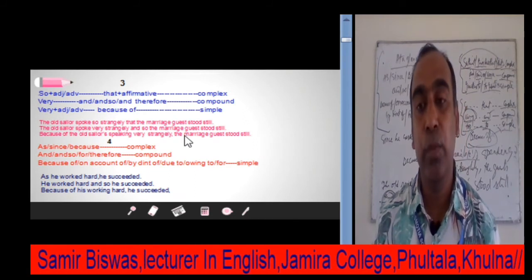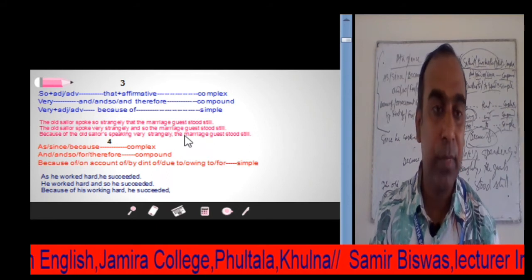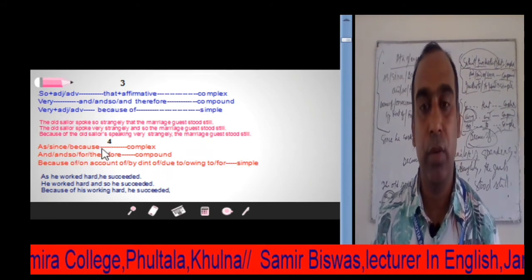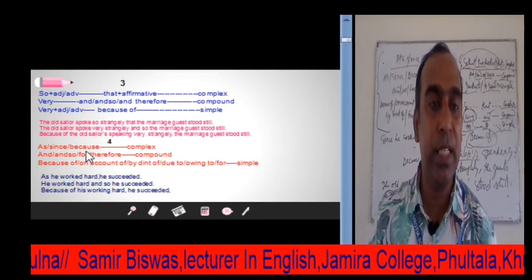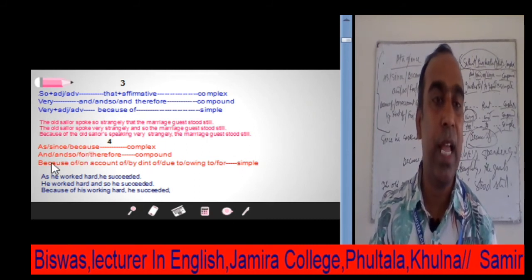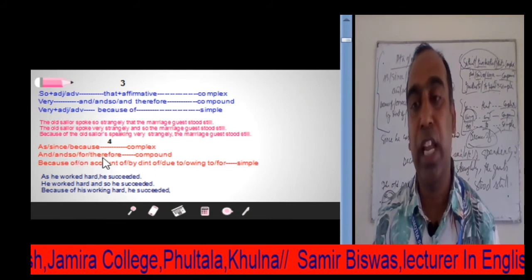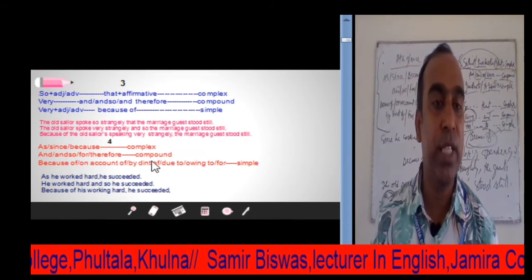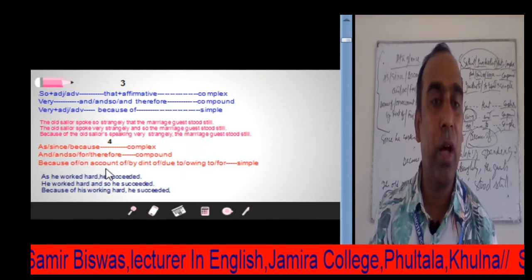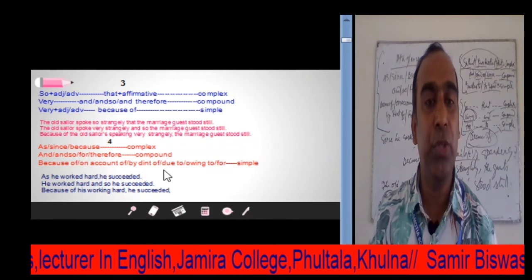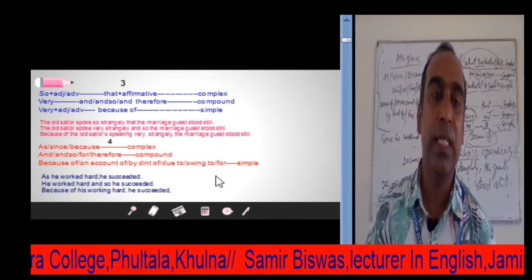Now another portion we find at a glance: "as, since, because" can be used to make a complex sentence, and next "and, so, for, therefore" can be used to make a compound sentence, and another portion, "because of, on account of, by dint of, due to, owing to", can be used to make a simple sentence.